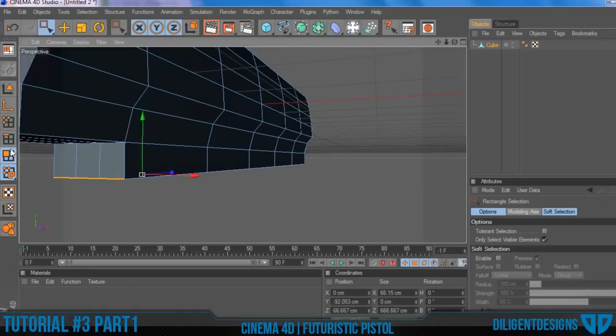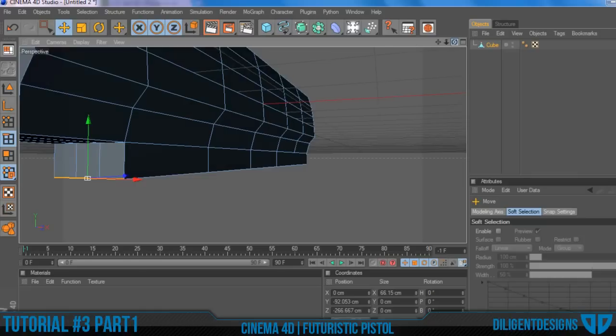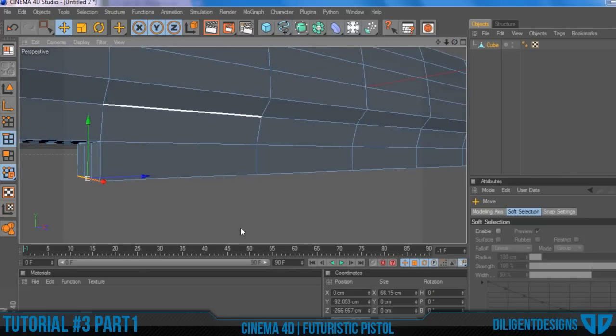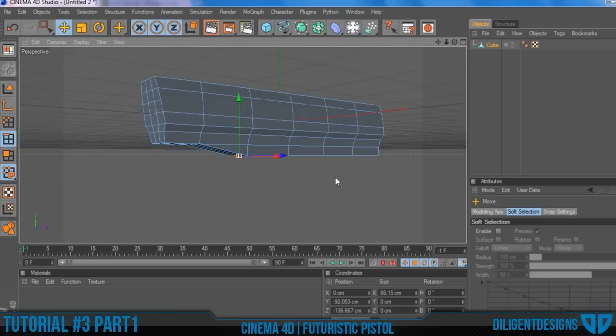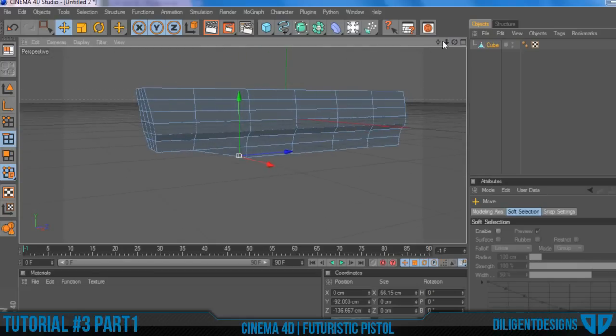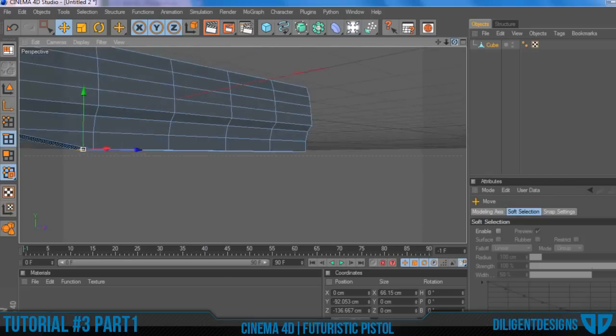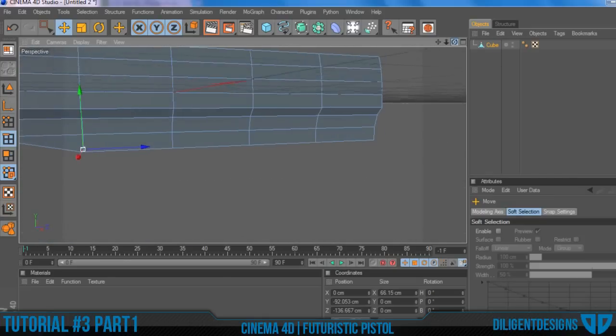So click on these front 3 segments, and then click on your move tool and then drag that in, and that'll give us a nice looking slant. So looks pretty nice, and you can play around with your model a little differently to get it to how you like it.